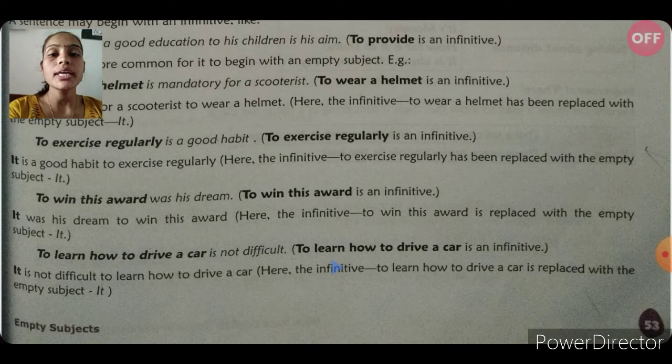So students, we can start making this sentence from the latter part of the sentence. It was his dream to win this award.